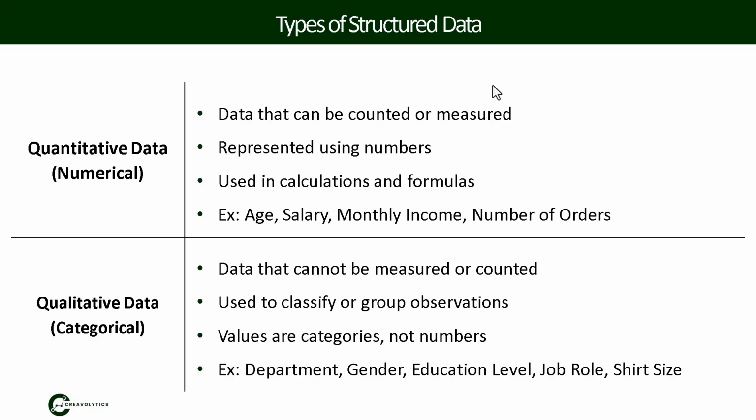In summary, quantitative data, from the word quantity, deals with numbers that can be counted or measured, while qualitative data, from the word quality, deals with categories that are used to describe or classify data. But remember that both types of data are important, and understanding the difference between them is essential for effective data analysis.